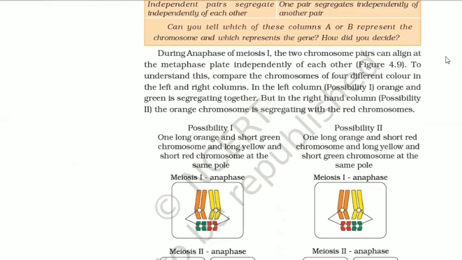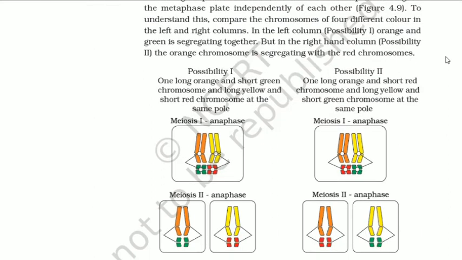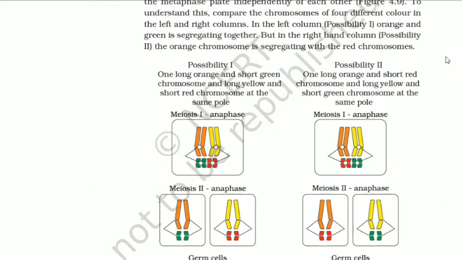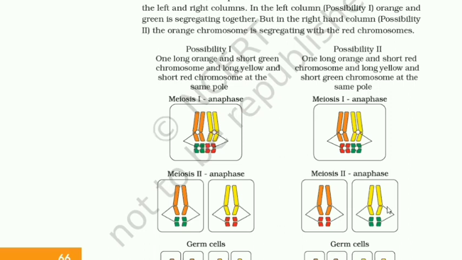During anaphase of meiosis 1, the 2 chromosome pairs can align at the metaphase plate independently of each other, as shown in figure 4.9. To understand this, compare the chromosomes of 4 different colors in the left and right columns. In the left column, that is possibility 1, orange and green is segregating together, but in the right hand column, that is possibility 2, the orange chromosome is segregating with the red chromosome. Possibility 1 and possibility 2 are both shown over here. Just have a look. Moving ahead.